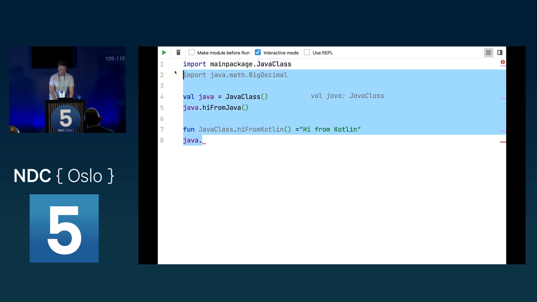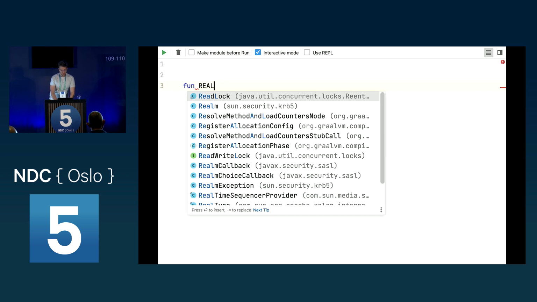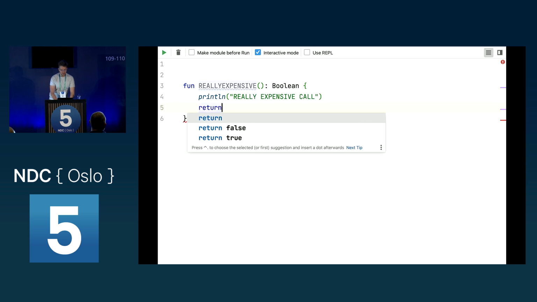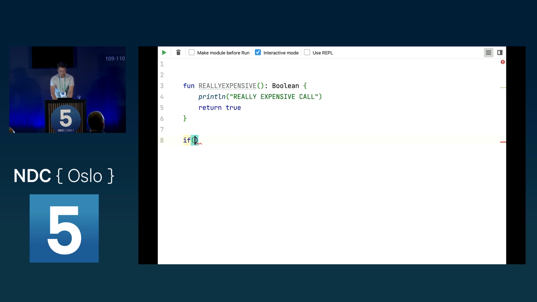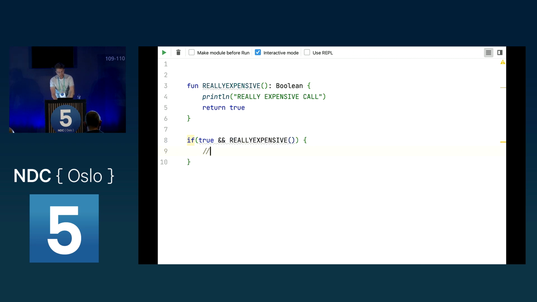And as a last topic, I'd like to show you about lazy evaluation. Let's say we have a function here, and this is really expensive to do. We have a Boolean here, and we say really expensive call, and we return just true. Now let's say we have an if here, and we say, if the first thing passes, then we want to do this really expensive call, but in here we also need the value of this really expensive call.